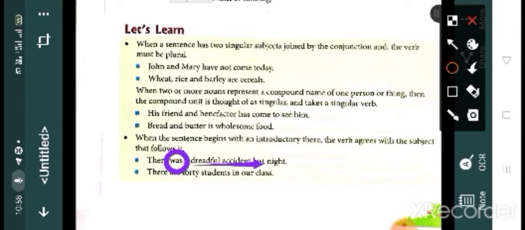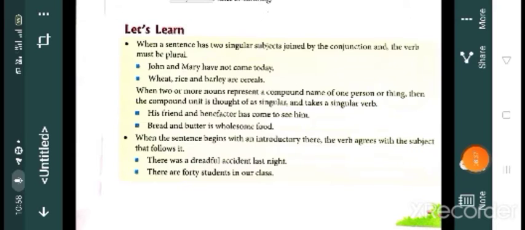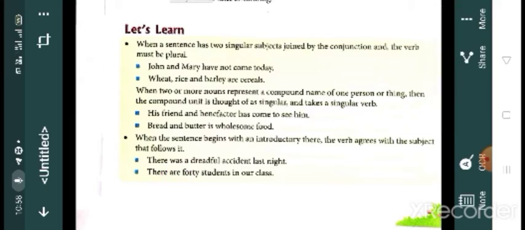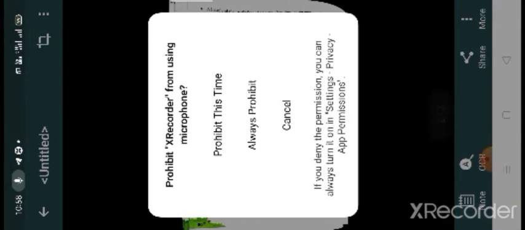Clear? Now, in the second sentence, there is also here, then 40 students. So here the introductory there is followed by a plural subject. 40 students means it's plural. So we use are here. So clear?